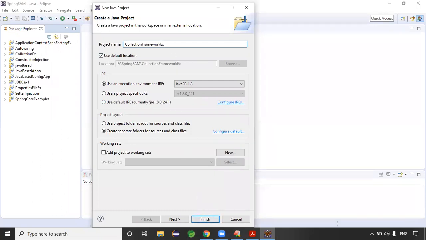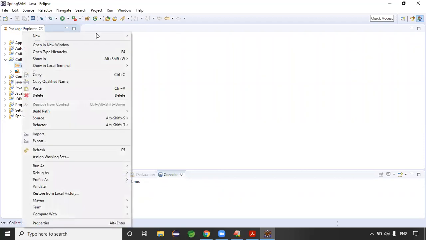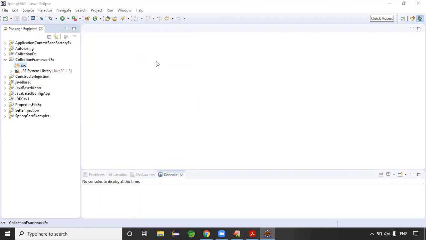Okay, sir. Collection framework example, just click on finish. Let me create one project here. Once the project is ready, the src folder is there. Right click on src, guys. Right click on src, click on new. I want to create the class.